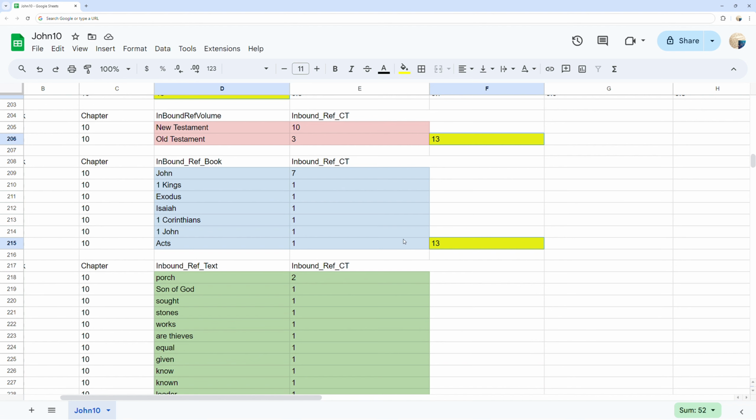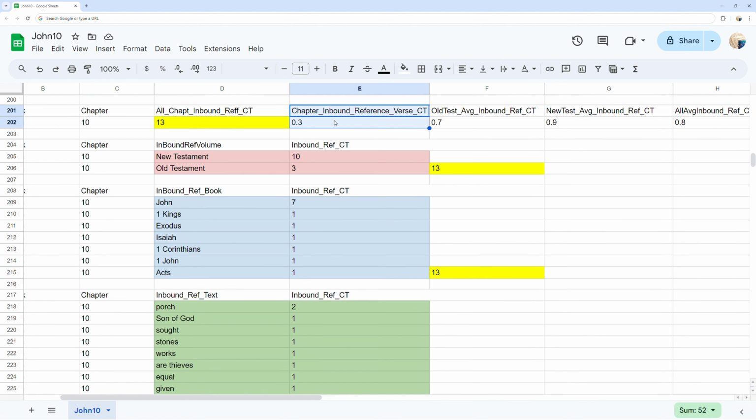As well as the counts per each verse in John chapter 10, and the average inbound reference per verse at 0.3 per verse, and the per verse rates for the Old Testament, New Testament, and both to the right for comparison.